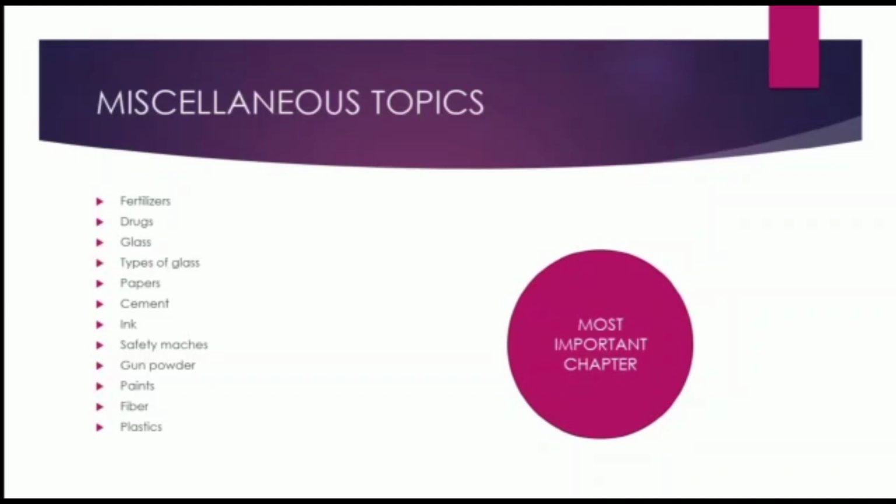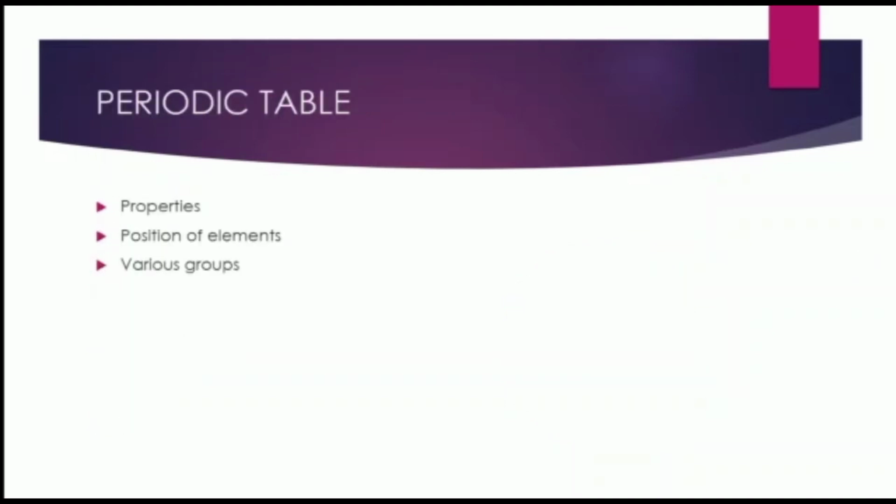So our next chapter is the periodic table. In this chapter, we will learn about the properties and position of elements. Our next topic in this chapter would be various groups. We will learn to find the groups and periods of the elements in this chapter.